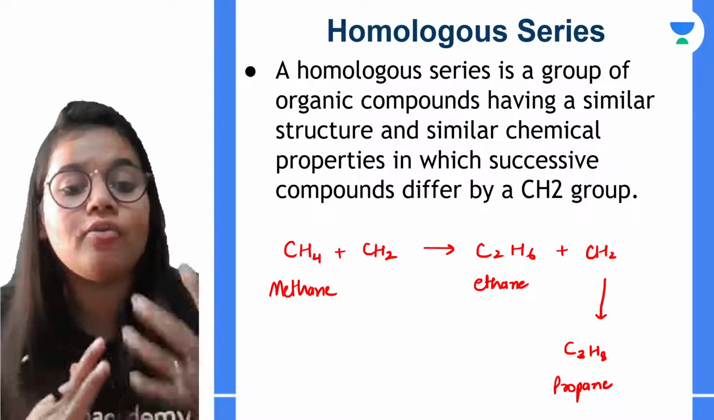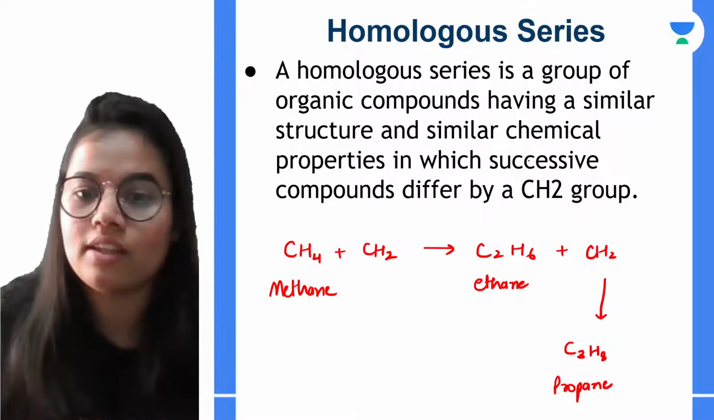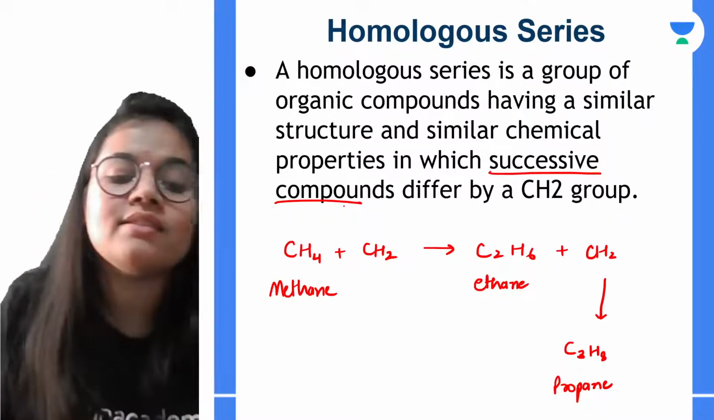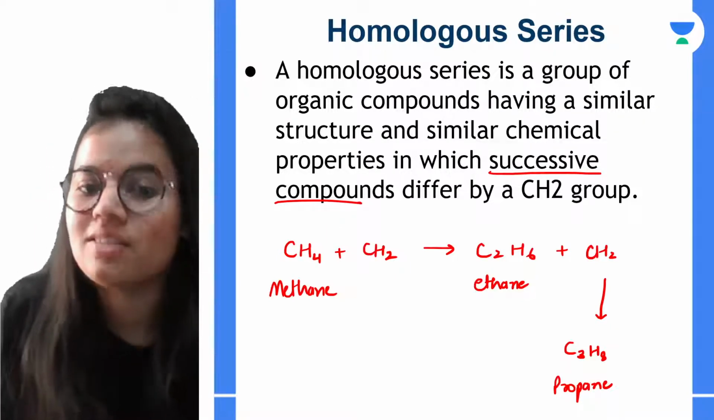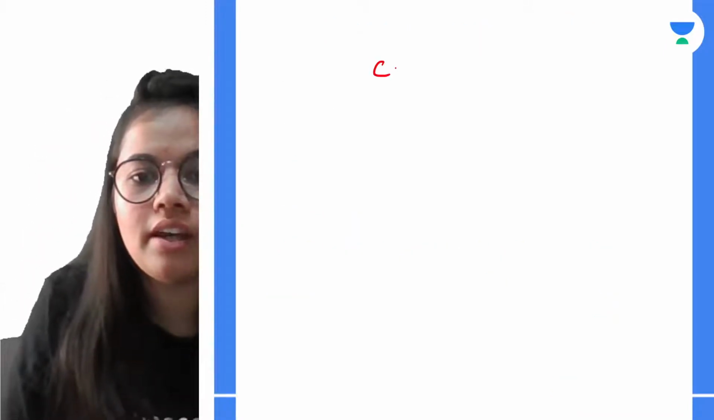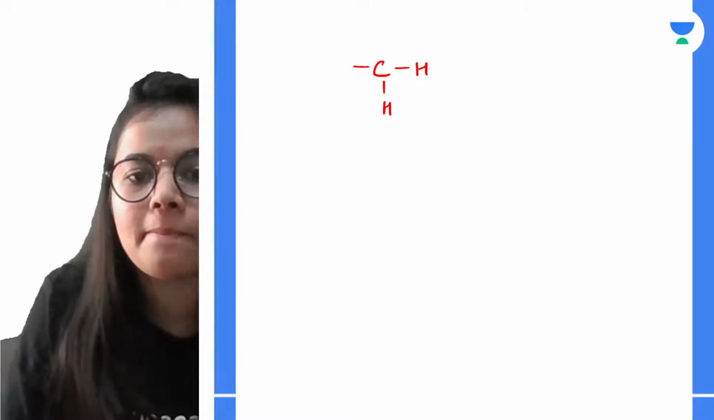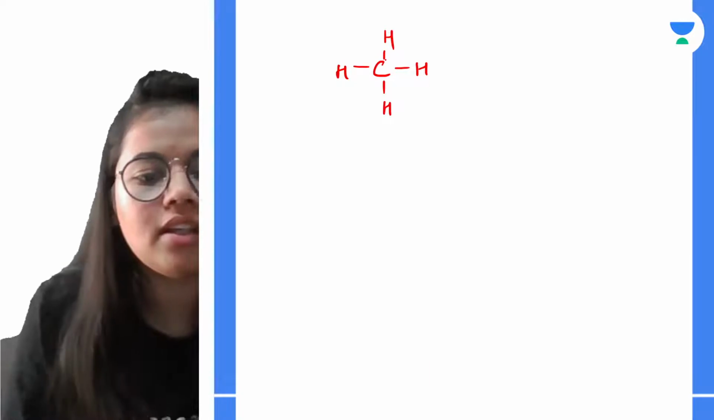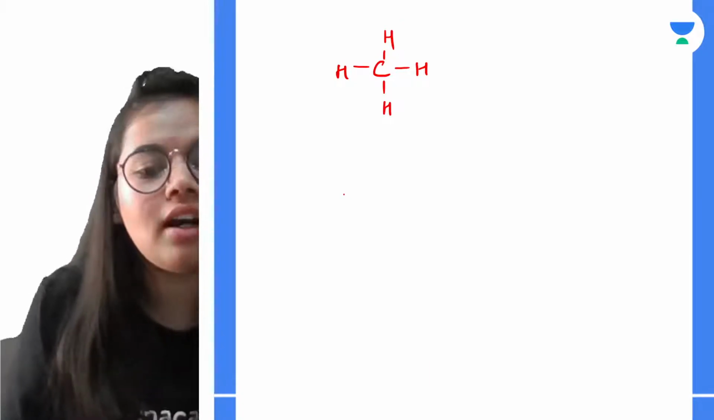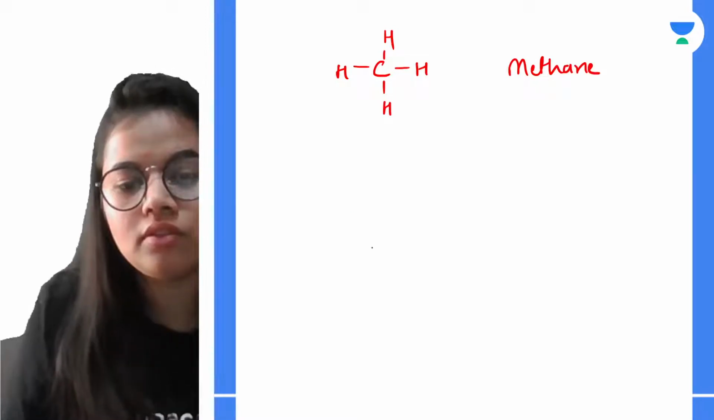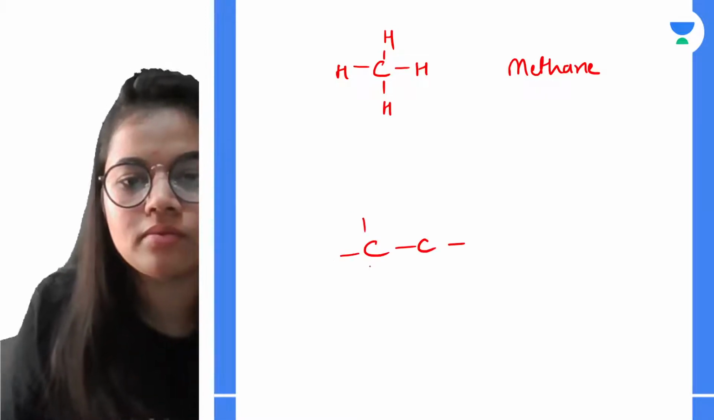So what is happening? We are just adding CH2 and getting the successive compounds. And all of these will have similar structure and similar chemical properties also. How similar structure? See, what is the structure of methane? Yes, this is the structure of methane. Now if we want to make the structure of ethane, what will we do? We will have 2 carbon atoms.